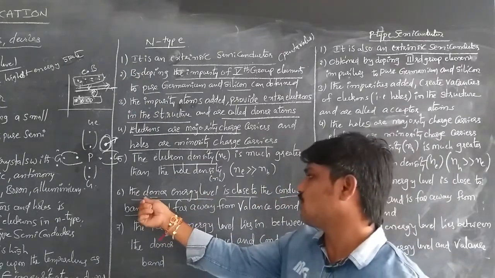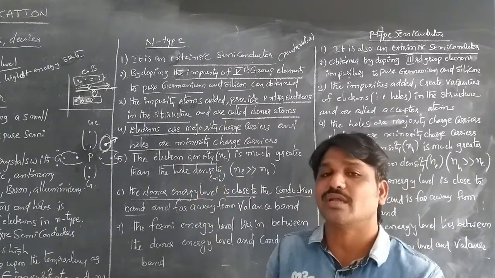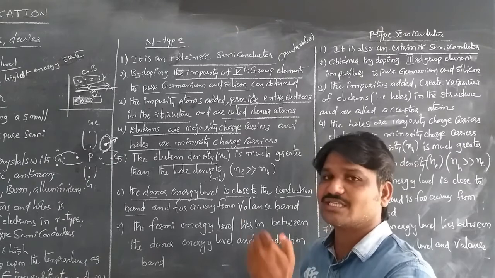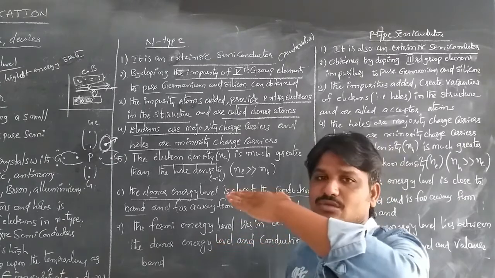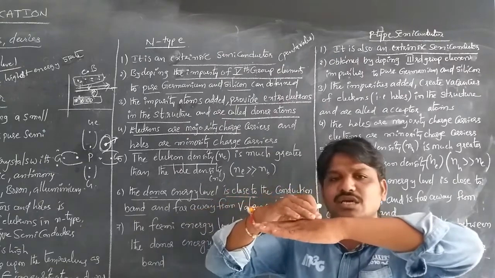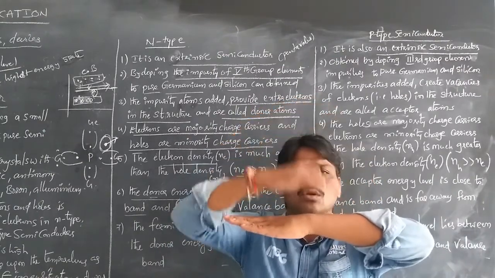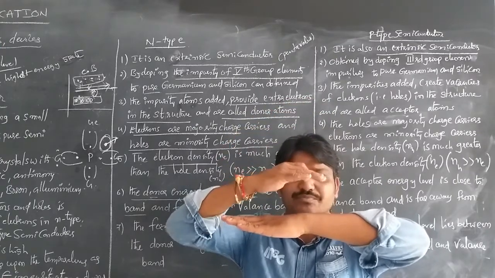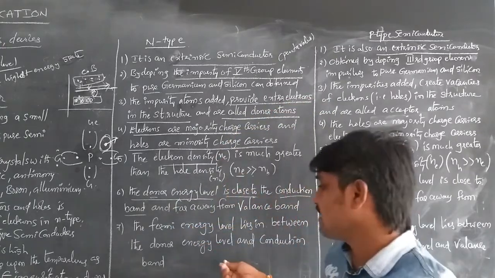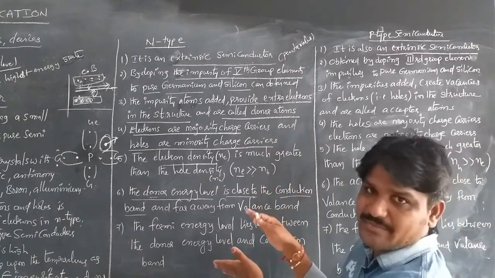The donor energy level is close to the conduction band because it has more electrons. So the donor level will be near the conduction band, and the Fermi level lies between the donor energy level and the conduction band. This is about the n-type semiconductor.